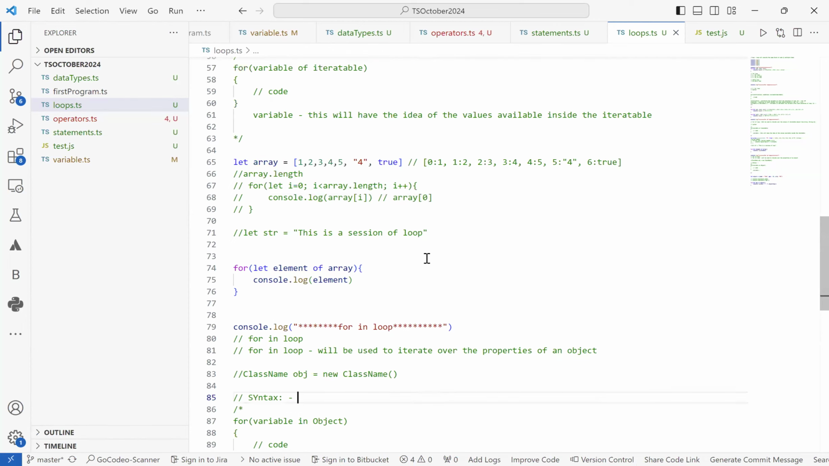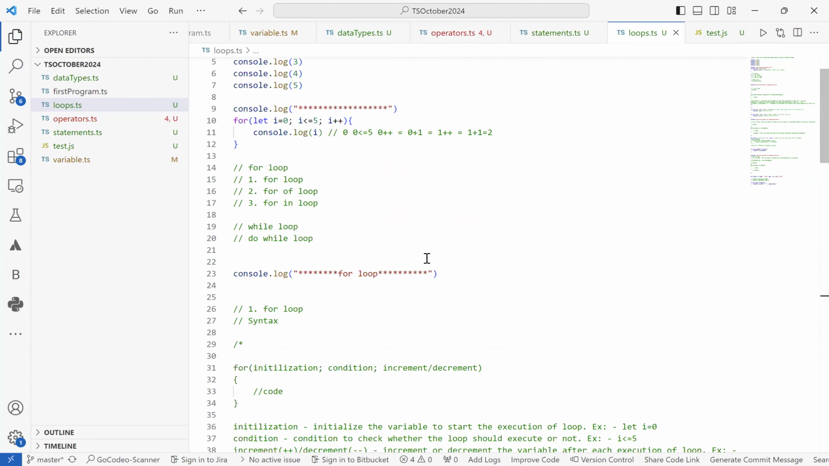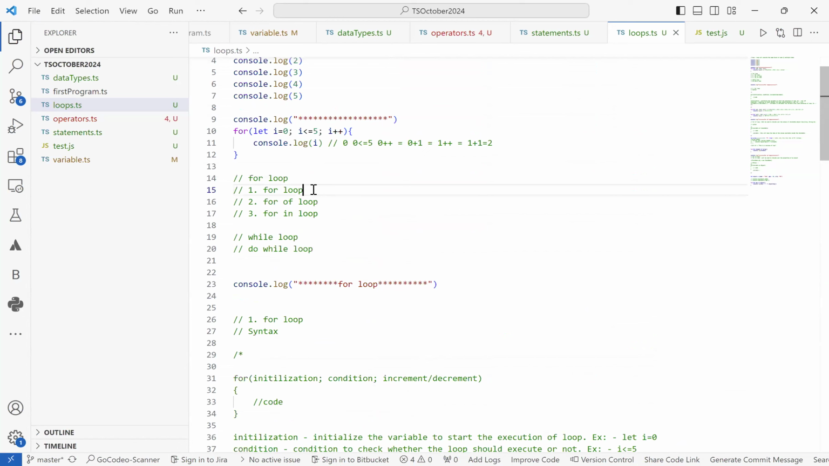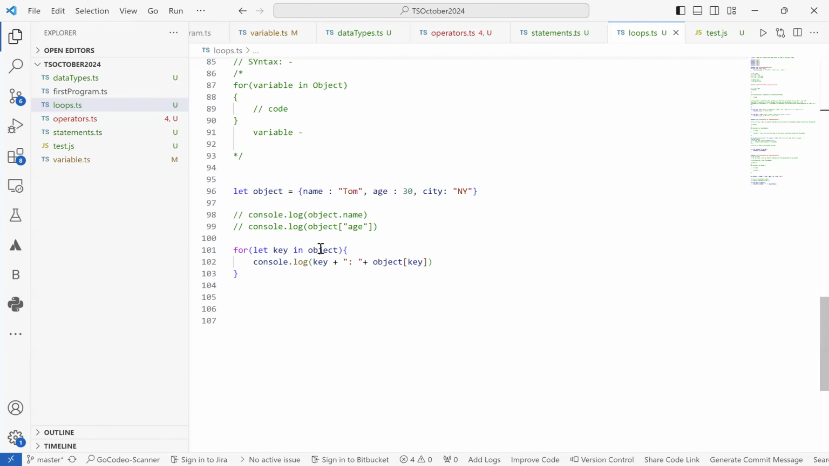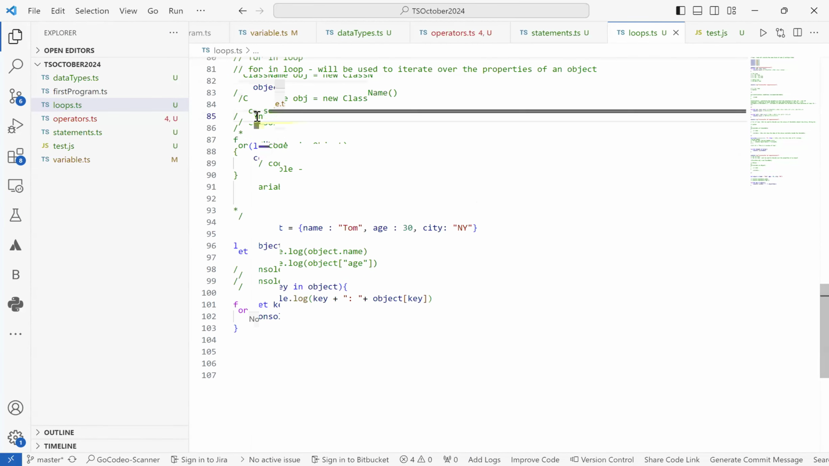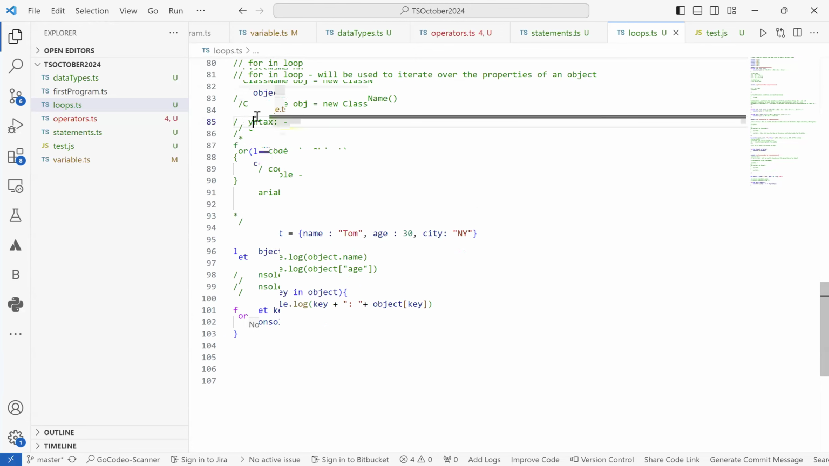Okay, so till now we have seen different types of for loops that we have, which is the traditional for loop, for of loop, and for in loop. We'll see the other loops that you have in TypeScript, which are the while loop and do while loop. These two are similar in all the programming languages. While and do while will always be the same.